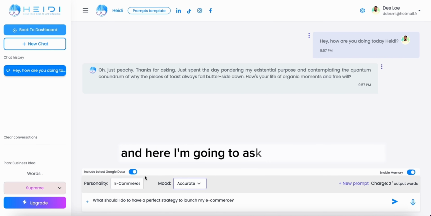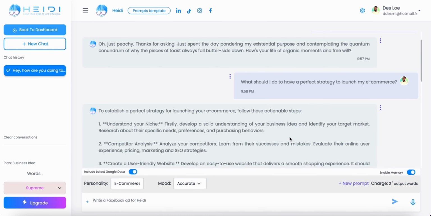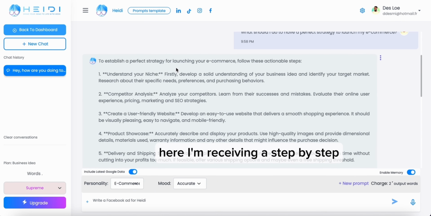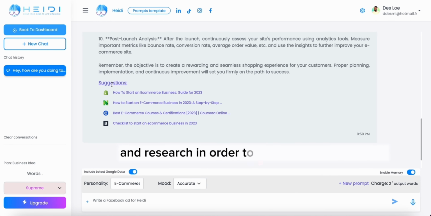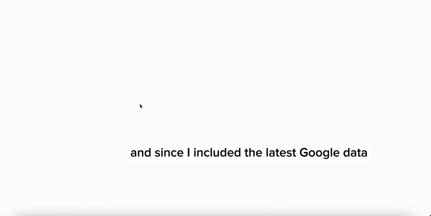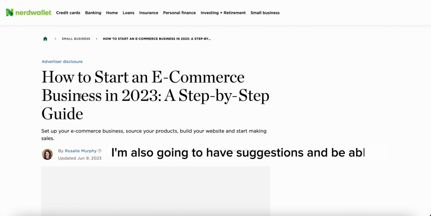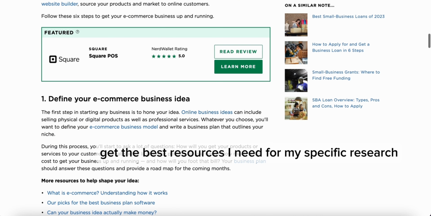And here I'm going to ask her to be accurate because I need her to research. Here I'm receiving a step-by-step detailed answer with everything I need to do and research in order to get the perfect strategy. And since I included the latest Google data, I'm also going to have suggestions and be able to get the best resources I need for my specific research.